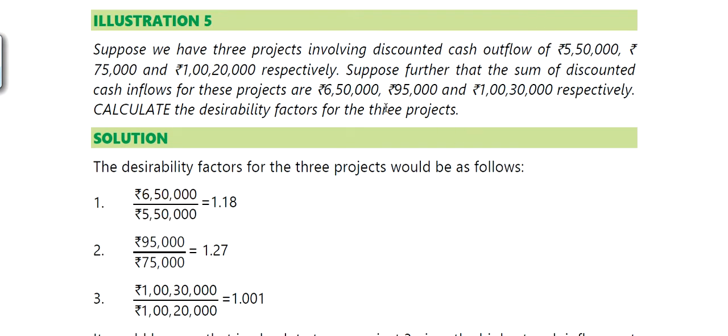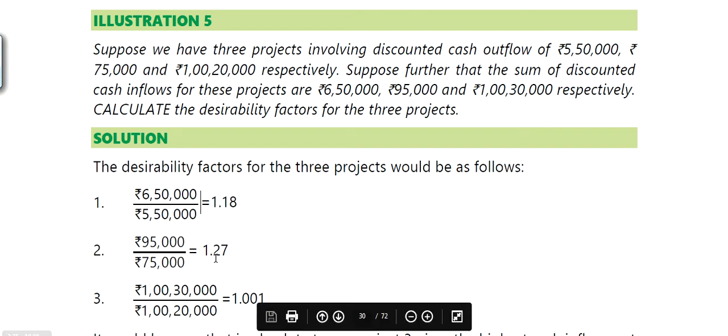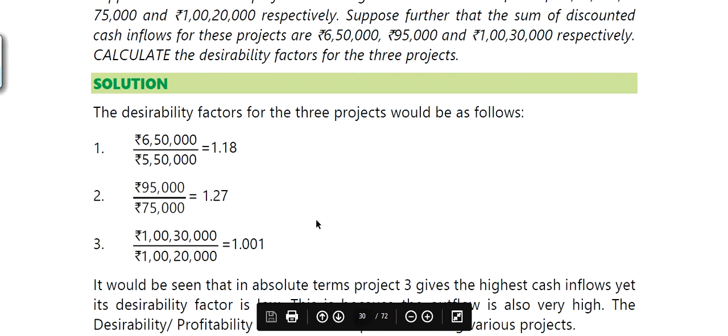Second project, second point, 95,000 is a cash inflow. What is the investment? 75,000 is the cash outflow. So 95 divided by 75, 1.27. Next one, 1,30,000 is a cash inflow. 1,20,000 is a cash outflow. 1.001. Which one is better? This one is better.